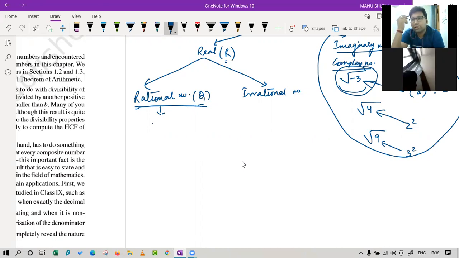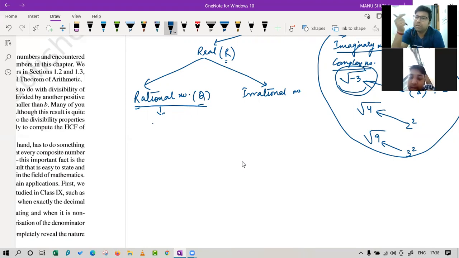The numbers which can be written in the form P upon Q, and Q is not equal to 0. And what about P and Q? Is there any condition on P and Q also? P can be any whole number. Any integer.